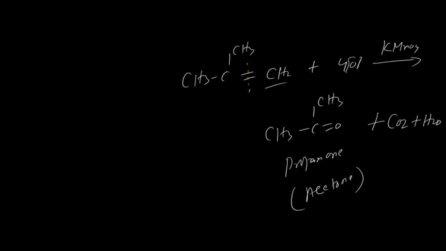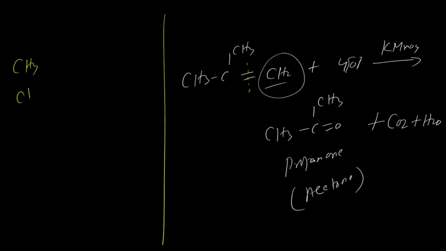Now let's see non-terminal. This is the terminal, known as a terminal alkene, and this is a non-terminal alkene. Have a look here; I'd like to give some more examples so your concept will be clearer. CH3, C double bond C, CH3.